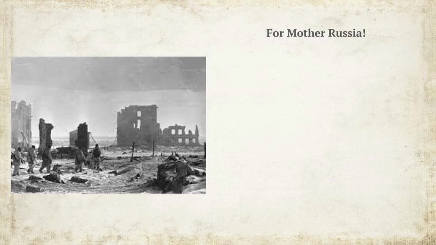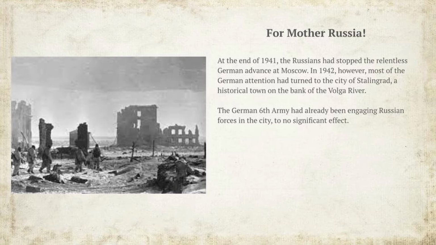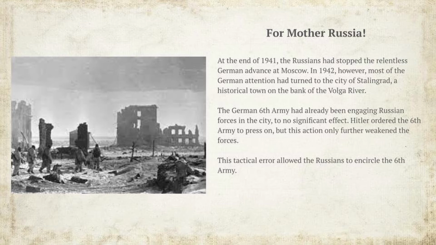For Mother Russia! At the end of 1941, the Russians had stopped the relentless German advance at Moscow. In 1942, however, most of the German attention had turned to the city of Stalingrad, a historical town on the bank of the Volga River. The German 6th Army had already been engaging Russian forces in the city, to no significant effect. Hitler ordered the 6th Army to press on, but this action only further weakened the forces. This tactical error allowed the Russians to encircle the 6th Army. The Germans would keep fighting uselessly until 1943.